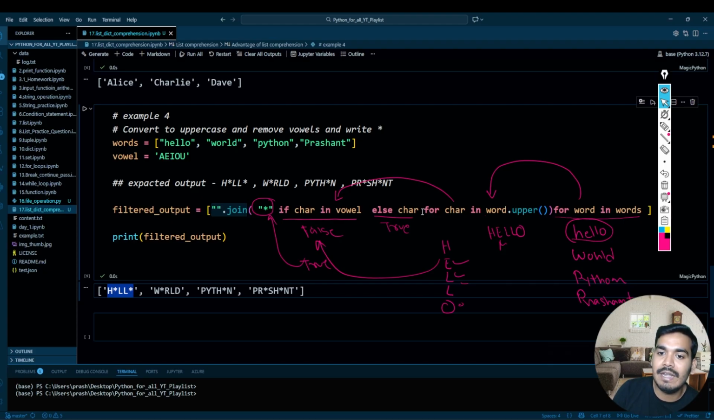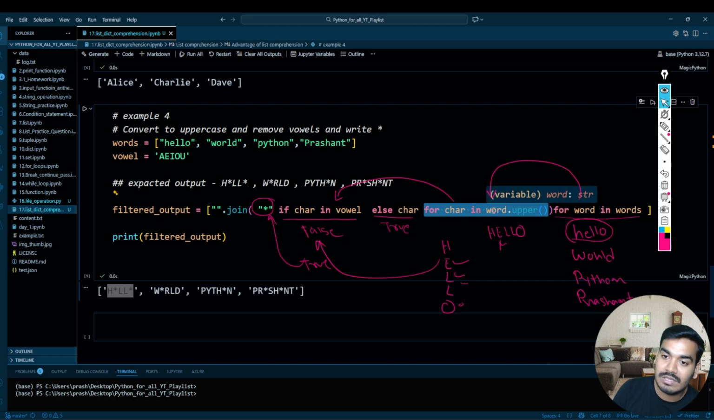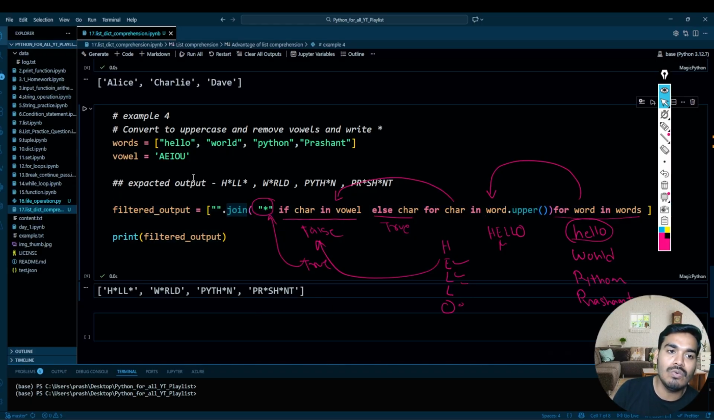First, it splits by each and every character using this for loop process, and again after checking the condition, it joins them as a word using the join function. So it is making sense, right? This is how you can make the word upper, remove the vowels and write the star in that place. I hope it is making sense, guys, right?